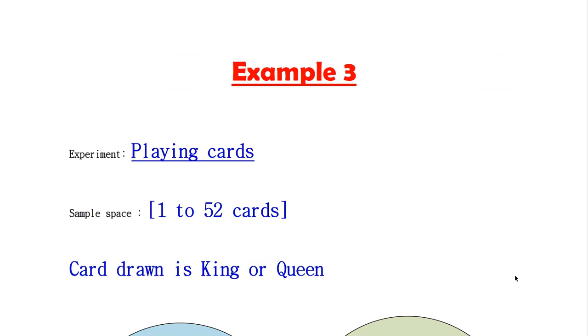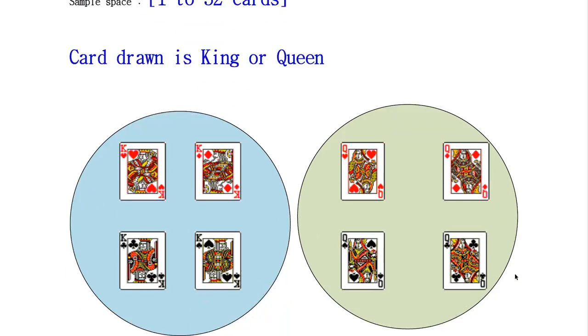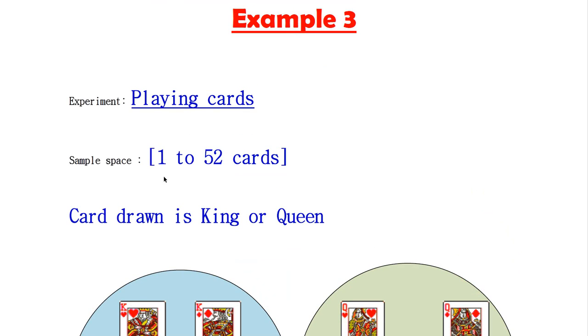In example 3, our experiment is playing cards. As you know, for playing cards we have 4 types of cards, and each type consists of 13 cards: heart, diamond, spades and club. These two are red in color and these two are black. So the total number of outcomes is 52 cards, because each category has 13 cards.